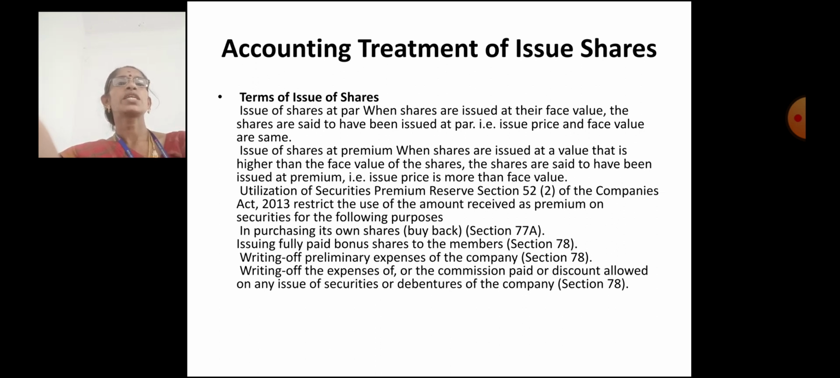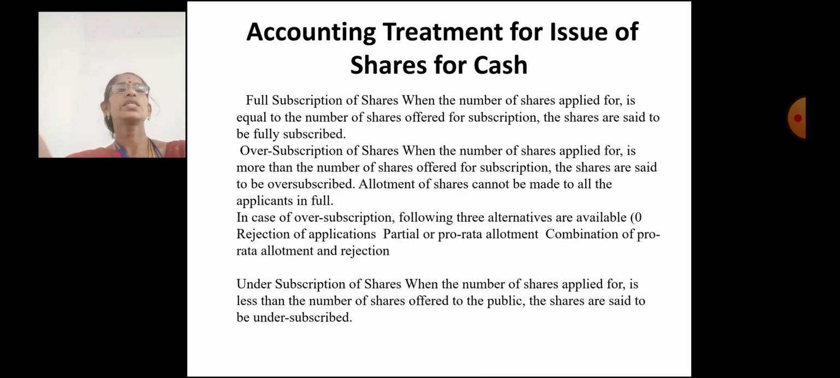52 of the Companies Act 2013 restricts the use of the amount received as premium on securities to the following purposes: purchasing its own shares, issuing fully paid bonus shares to the members, writing off preliminary expenses of the company, and writing off expenses, commission paid or discount allowed on any issue of securities or debentures of the company.